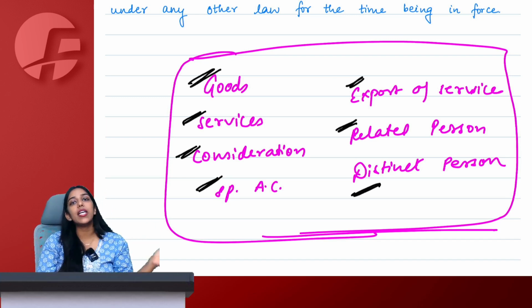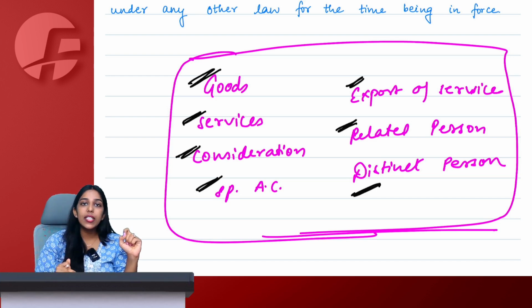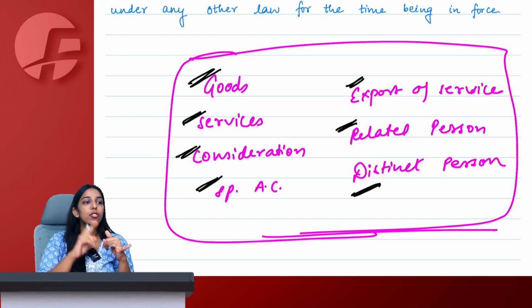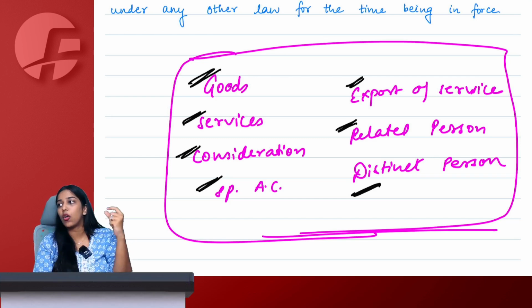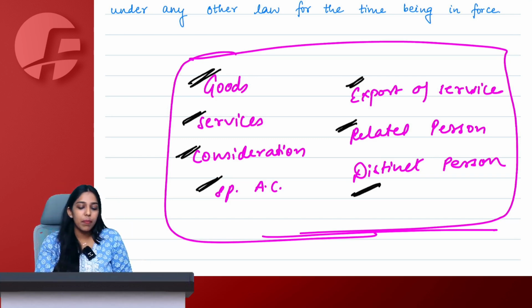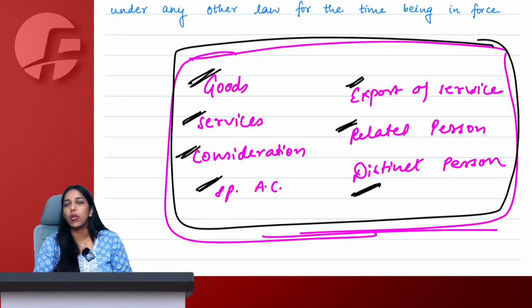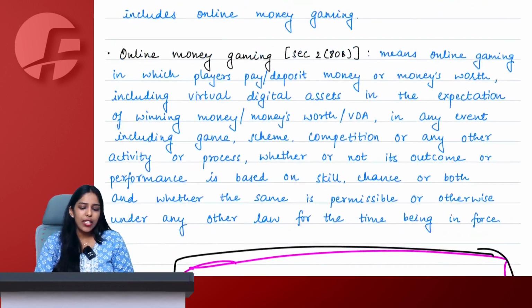Goods means every kind of movable property other than money and security, but includes actionable claims, growing crops, grass, or anything that is attached to or forming part of land which is agreed to be severed before supply or under a contract of supply. Tell me, are you all also comfortable in speaking all the definitions like this without even seeing the handwritten notes? So online money gaming, again very simple.